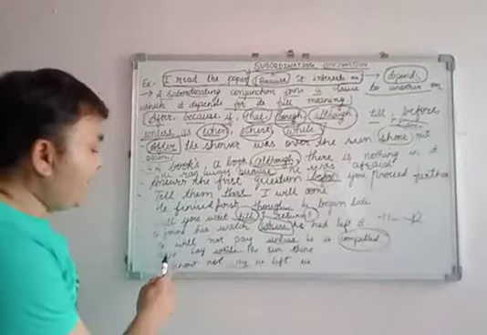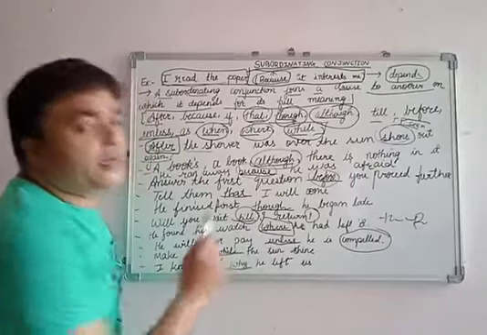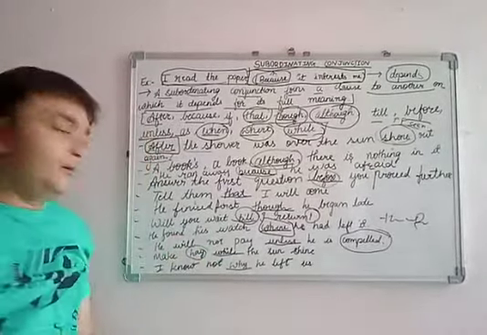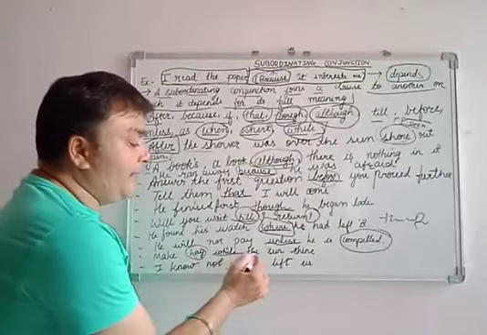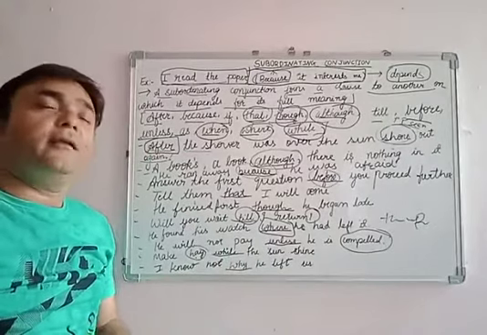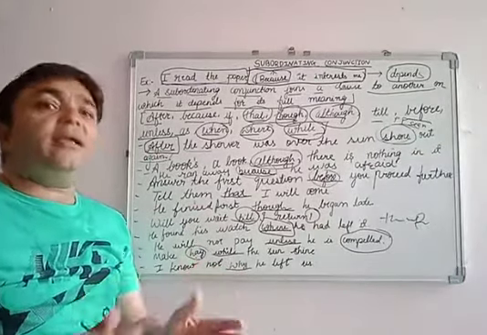Then, make hay while the sun shines. A new word: hay. Make hay while the sun shines. जब तक सूरज है, करना.